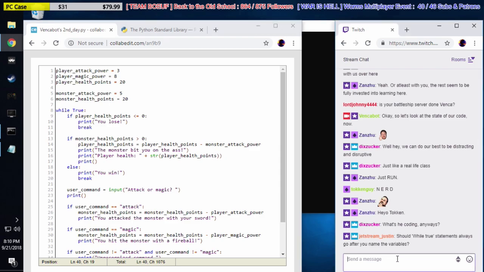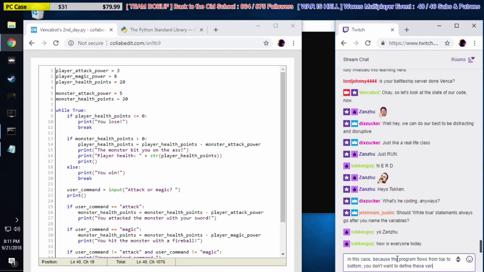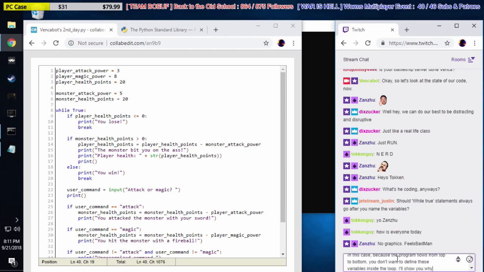In this case, because the program flows from top to bottom, you don't want to define these variables inside the loop. I'll show you why.